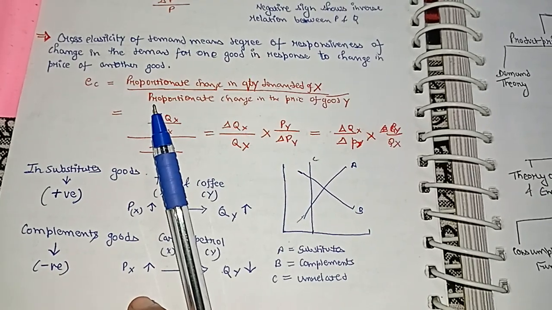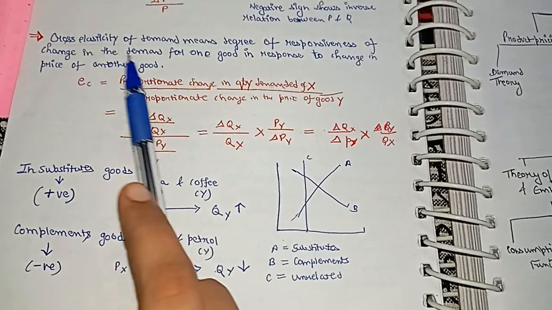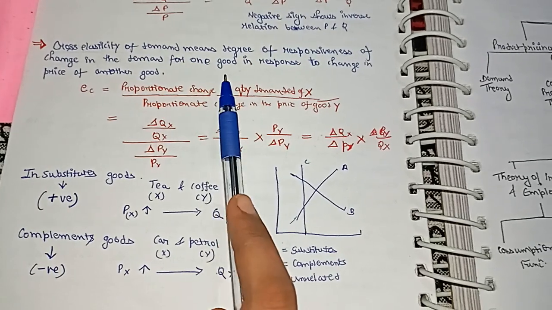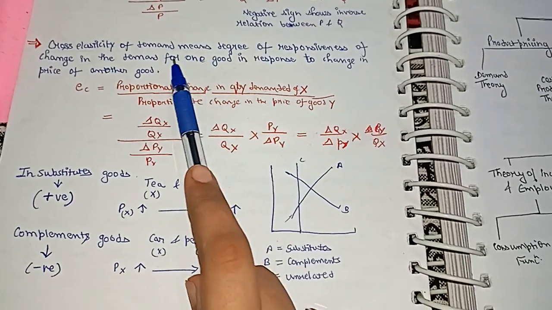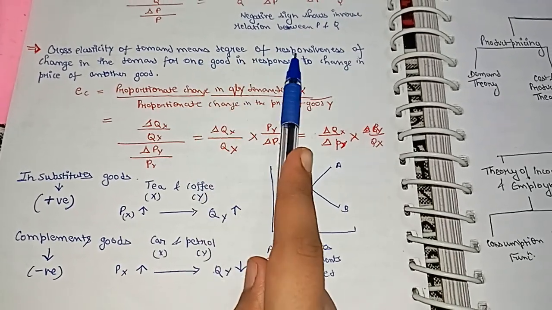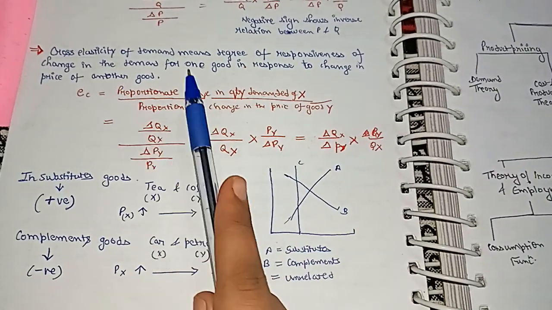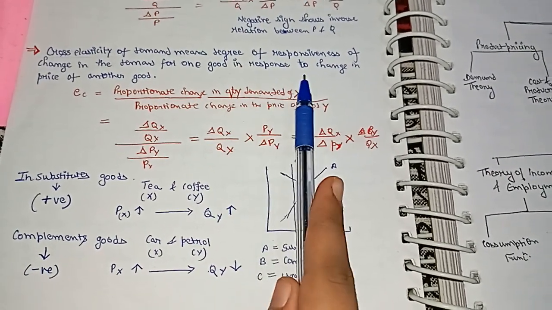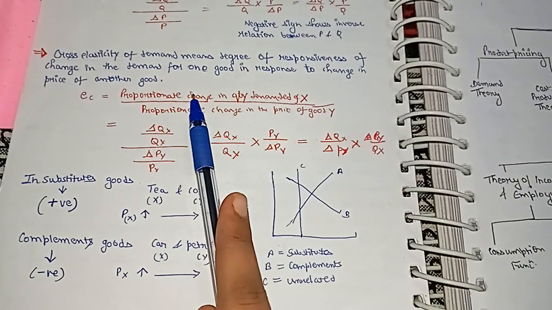So in this video we are going to cover the cross elasticity of demand. What it basically means is the degree of responsiveness of a change in demand for one good in response to a change in the price of another good.